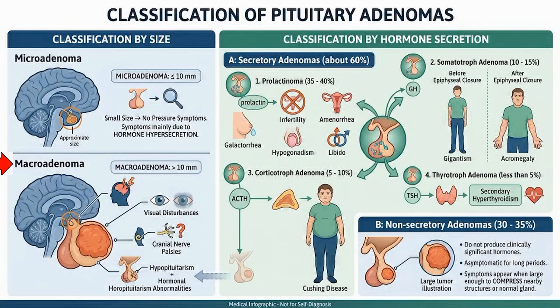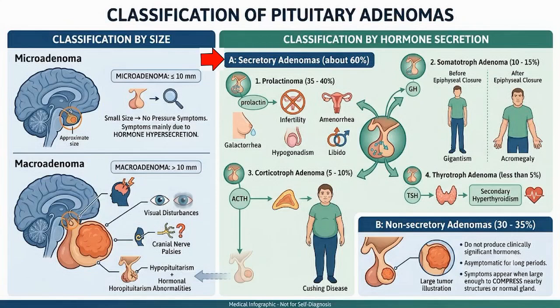Macroadenoma. A macroadenoma measures more than 10 mm. As the tumor enlarges, it can produce hormonal abnormalities, compression of nearby structures, headache, visual disturbances, cranial nerve palsies, hypopituitarism. 2. Classification by hormone secretion. Pituitary adenoma are divided into: